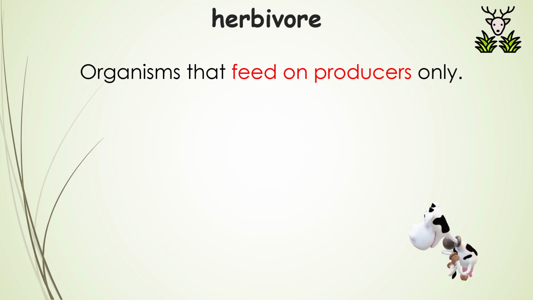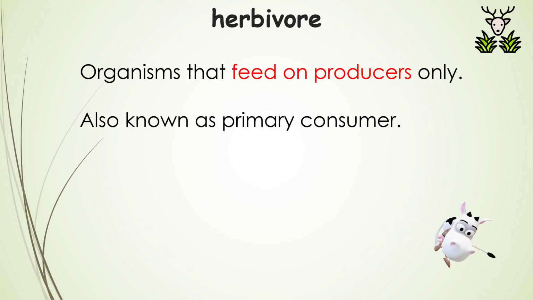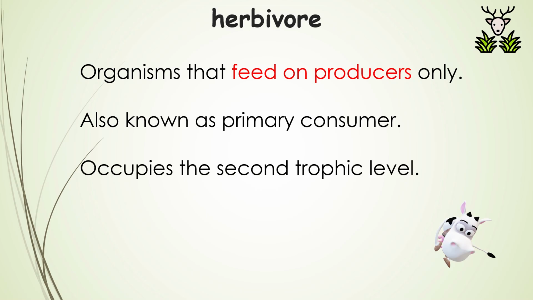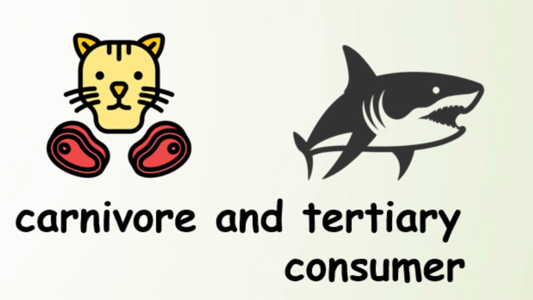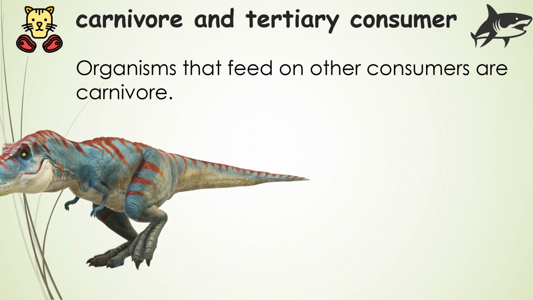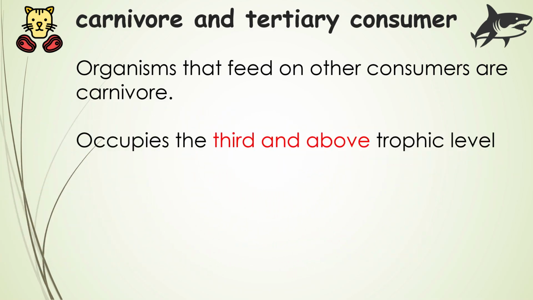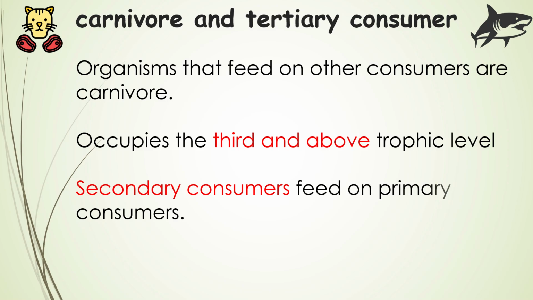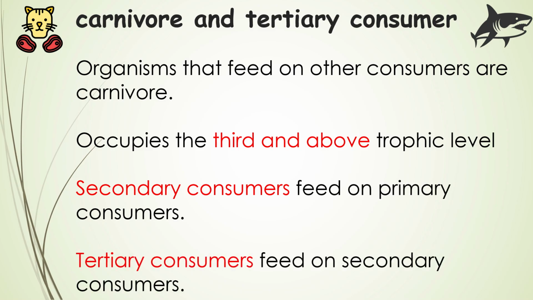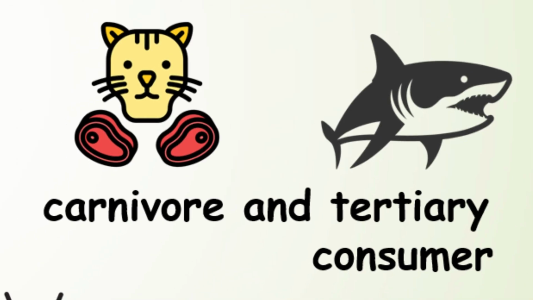Since they are the first organisms that consume other organisms, they are known as primary consumers and occupy the second trophic level. Carnivores or meat eaters feed on other consumers. They start occupying the third trophic level. Secondary consumers feed on the primary consumers, and tertiary consumers feed on secondary consumers.